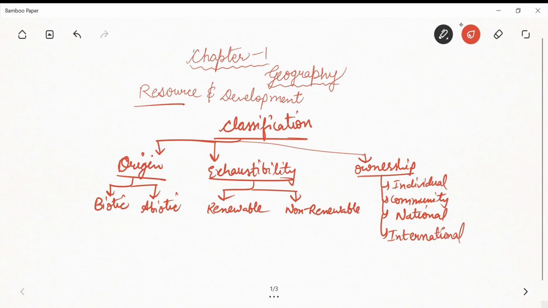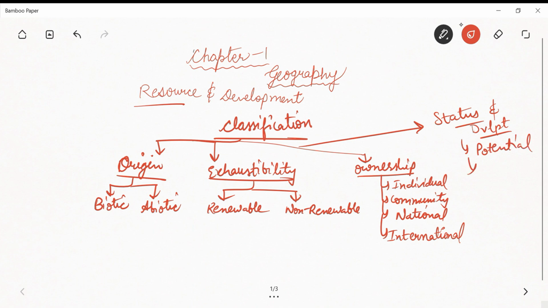And then we have another type, that is status and development. Under that, we have potential, the resources which are potential enough to grow the economy of the country, right? How much it is developed, or reserve and stock.